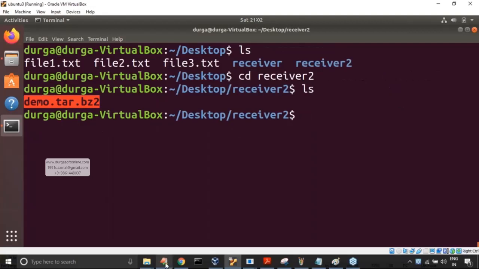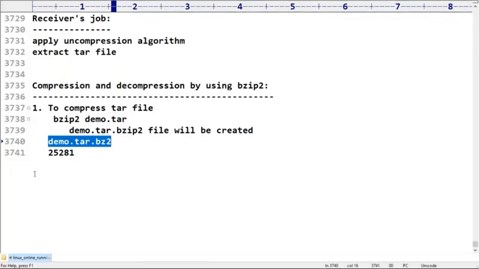Now the receiver has to perform how many operations? Please confirm. How many operations does a receiver have to perform? Two operations. First operation, decompress, and then extract. Okay, now how to do decompression?